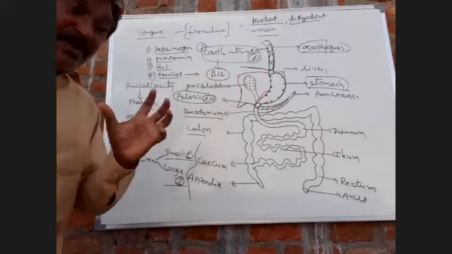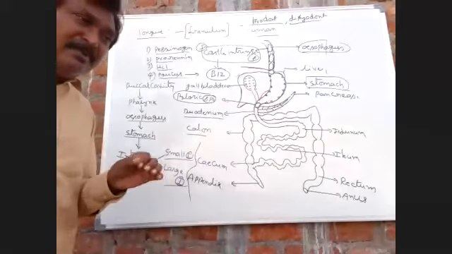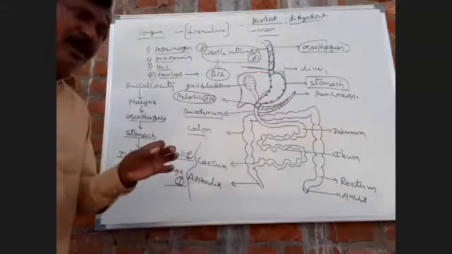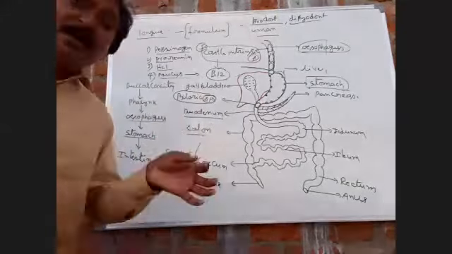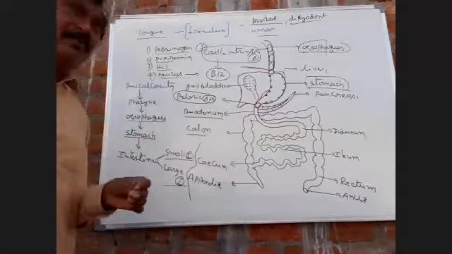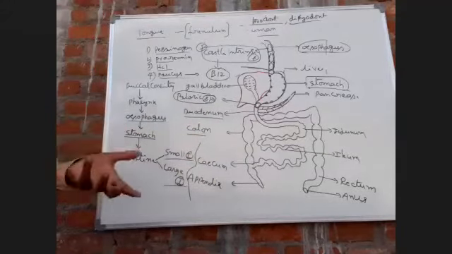What is the main function of vitamin B12? Vitamin B12 is useful for maturation and production of RBC. RBC means red blood cells.